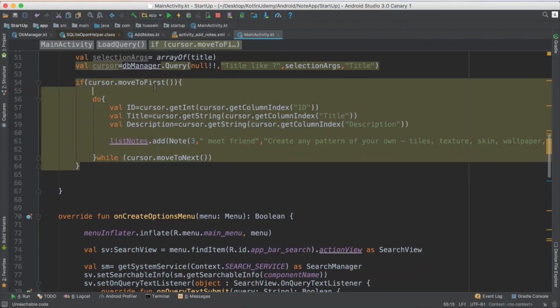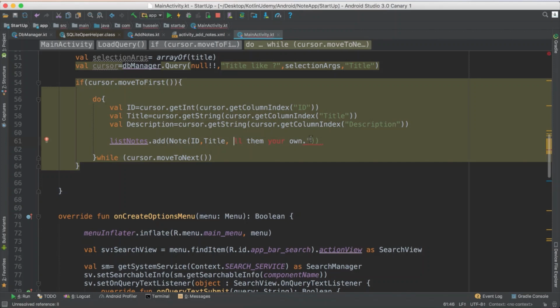Because it's a cursor, you go to the first row, you get ID, title, description, you take the ID, you pass it here, you take the title, you pass it here, you take the description, you pass it here. I know it's too much work here, you have to remove it.